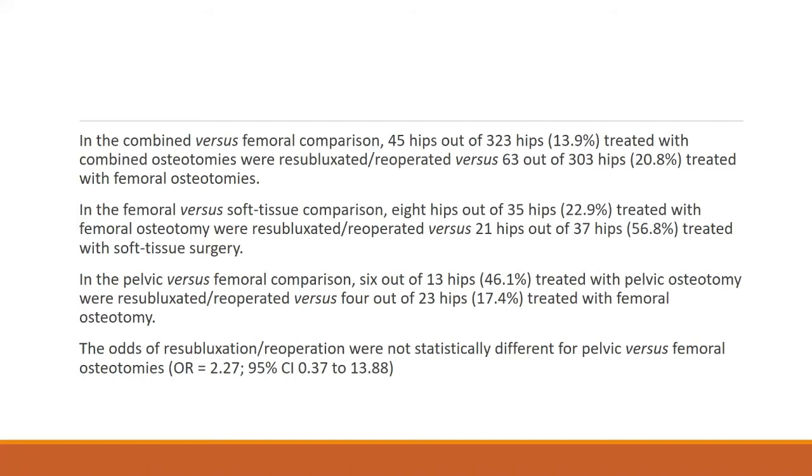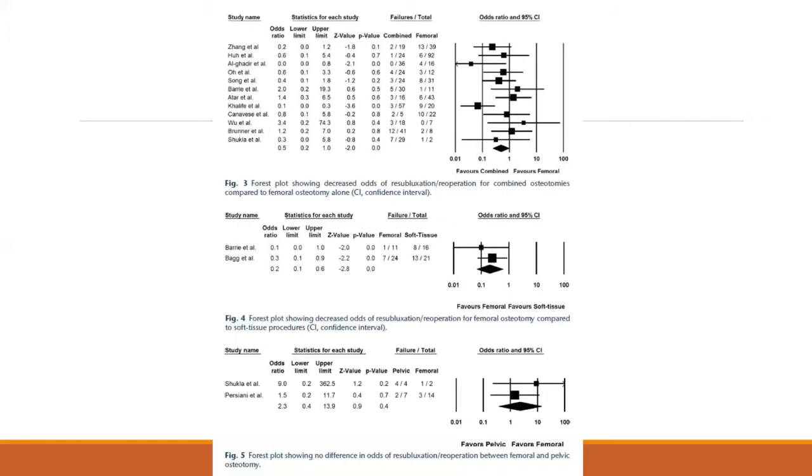And when they compared only pelvic versus only femoral osteotomies, 6 out of 13 hips, 46%, that were treated with only pelvic osteotomies were shown to have resubluxation or reoperation, versus only 4 out of 23 hips, that is 17% of patients treated with femoral osteotomy. And the odds of resubluxation or reoperation were not statistically different for pelvic versus femoral osteotomy when they compared the odds ratio. So this was the final result they came up with.